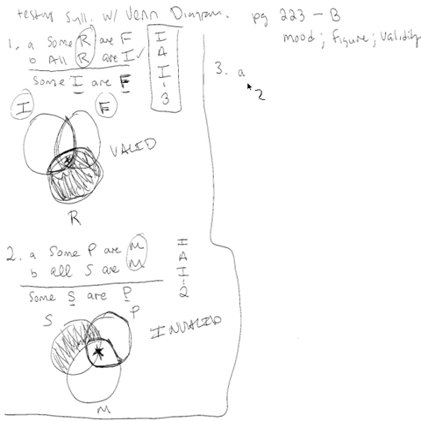So I'm going to label this premise here and this premise here, and I'm just going to draw this here, and I say some M are not H, right?